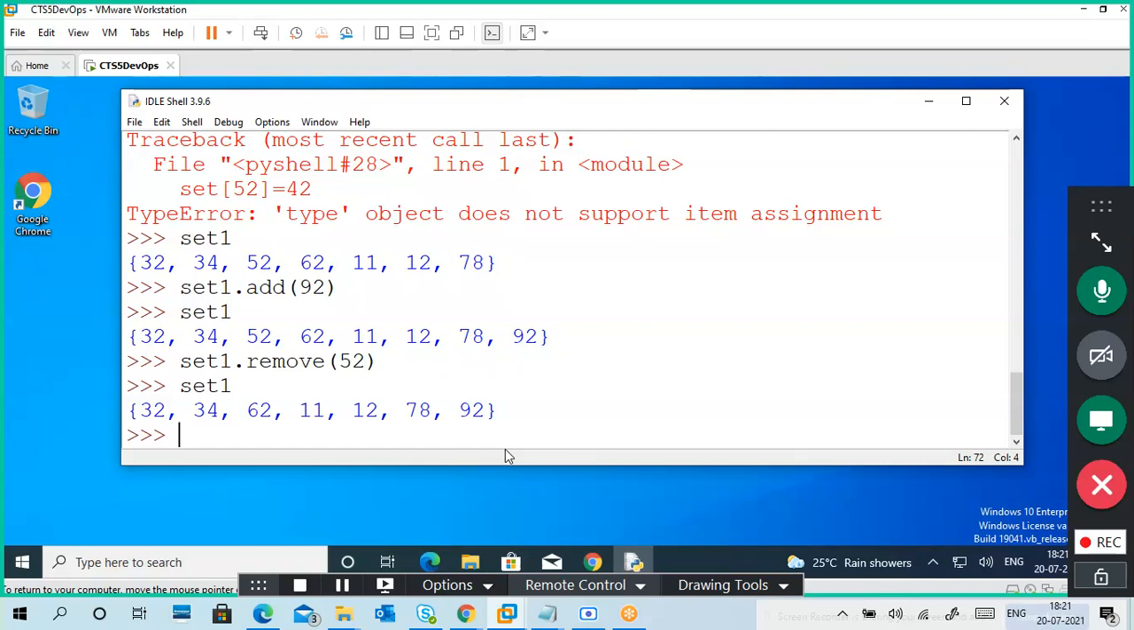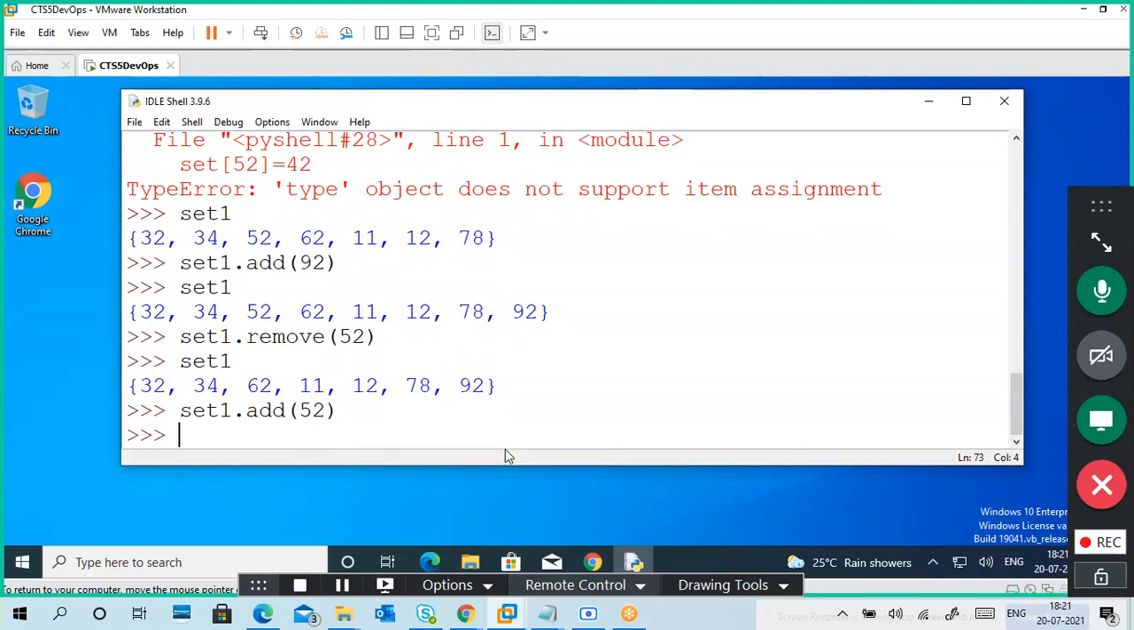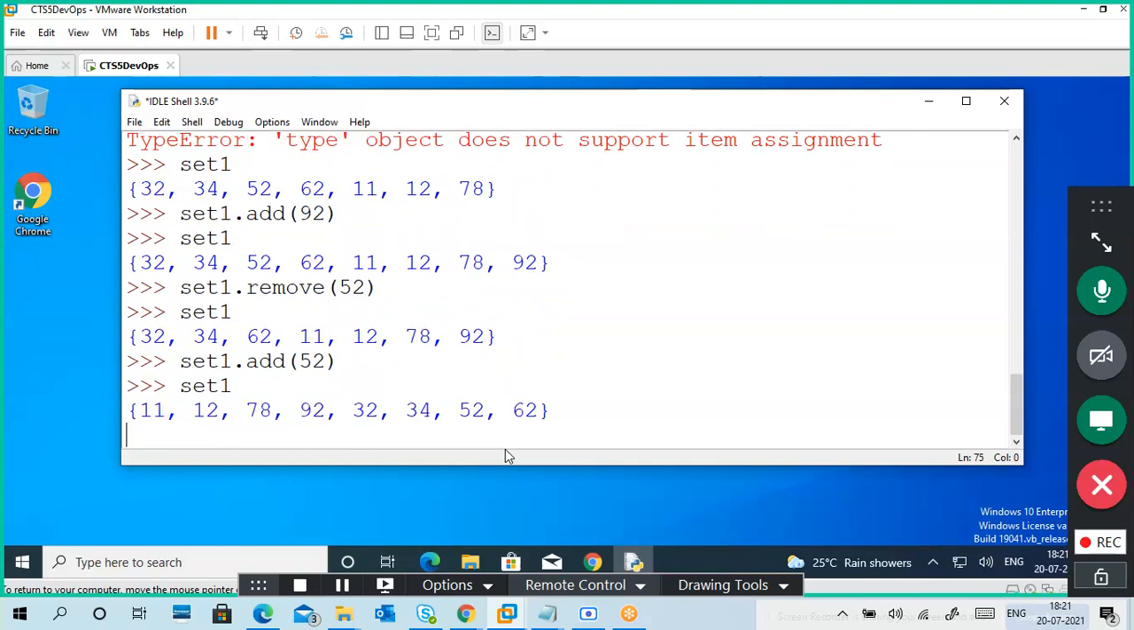Okay, now this is my current set. Maybe I removed 52. I didn't remember what my plan was, so I created two sets now. So better to add 52. 92 is already there. So add one. So where is 52? Again, guys, can you see the order is changed? Now 11 is first. 11, 12, 78, 92, 32, 34, 52, 62. Order is changed. So order is not stable. This is my current set.